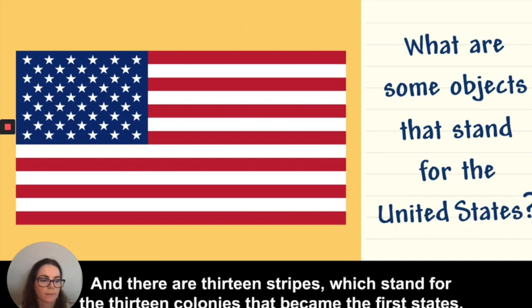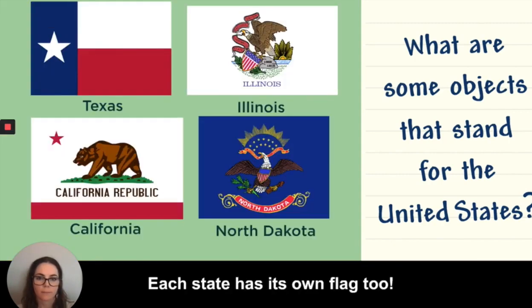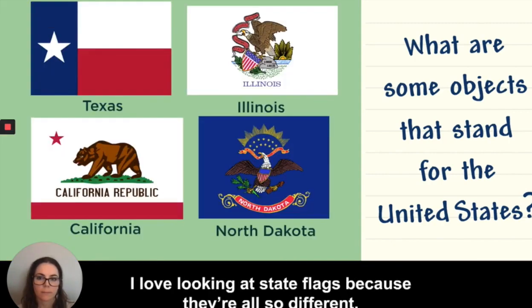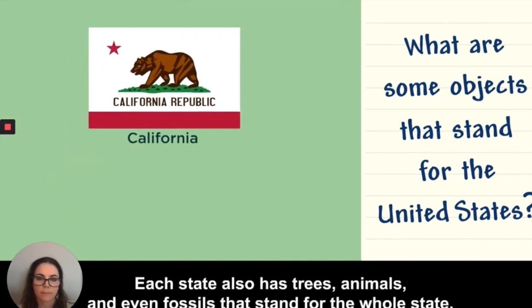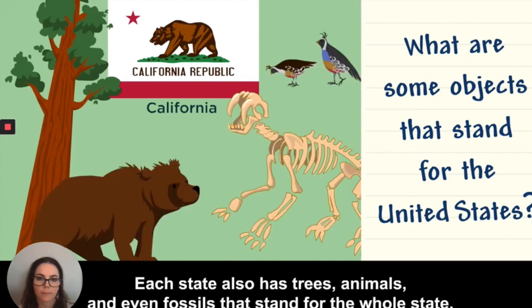And there are 13 stripes, which stand for the 13 colonies that became the first states. Each state has its own flag, too. I love looking at state flags because they're all so different. Each state also has trees, animals, and even fossils that stand for the whole state.